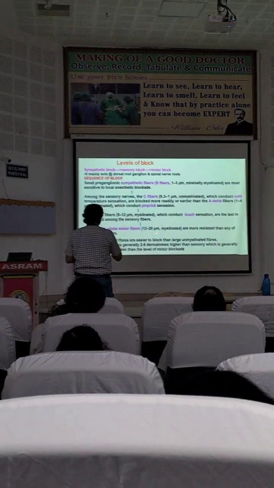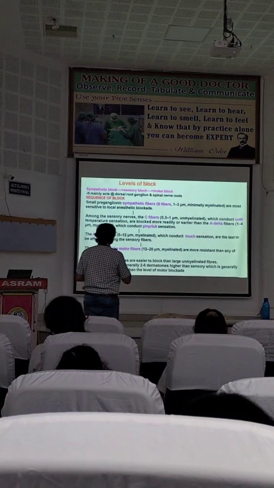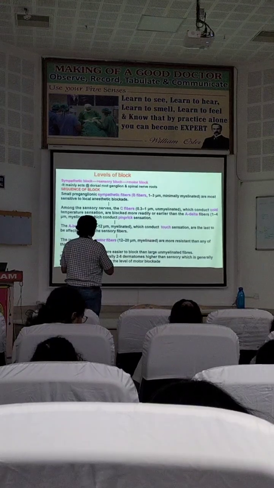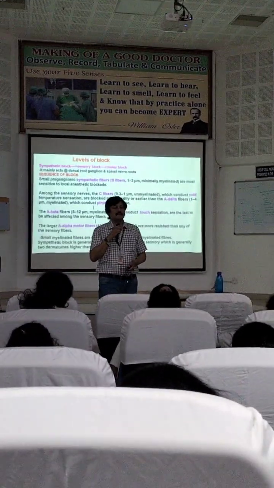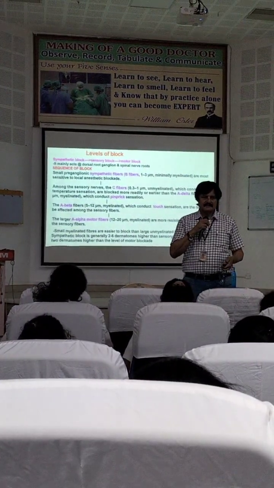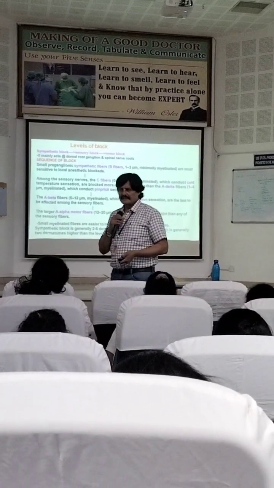A beta, A alpha are resistant to sensory block. For touch to go, A beta must be blocked. First thing which goes off is temperature, then touch, then pinprick, then proprioception. What is proprioception? Any idea?